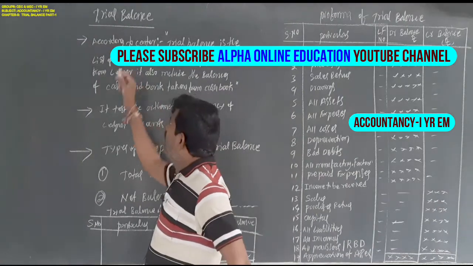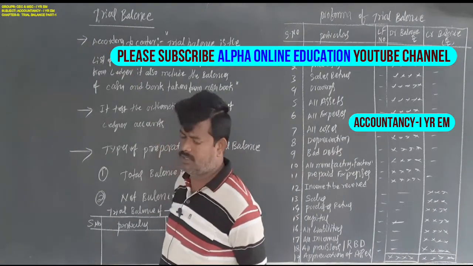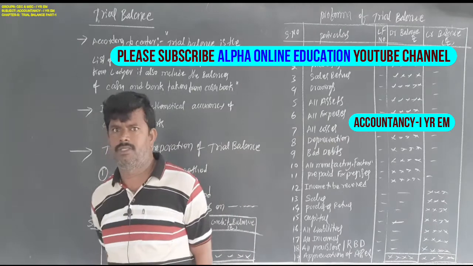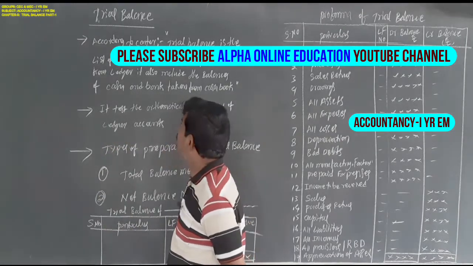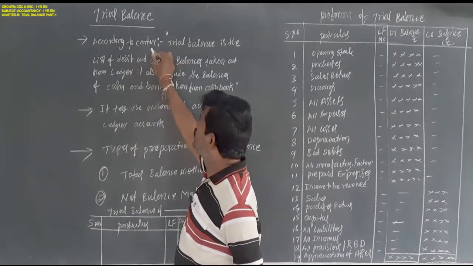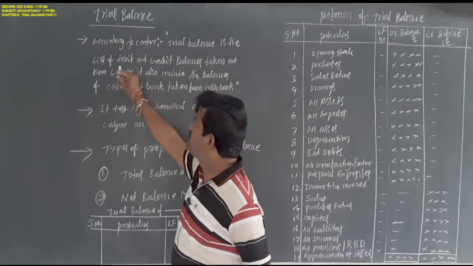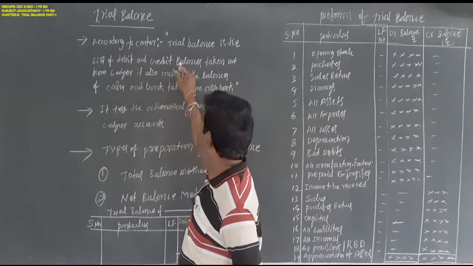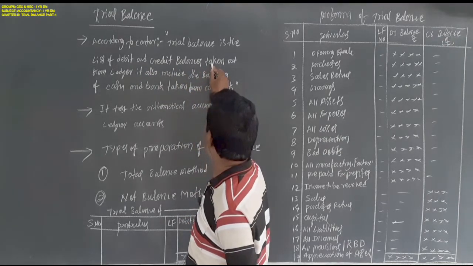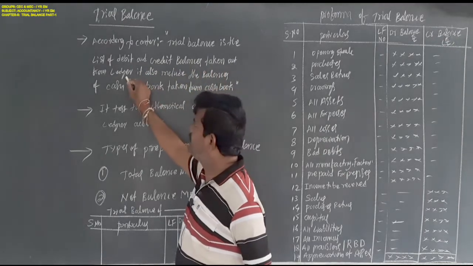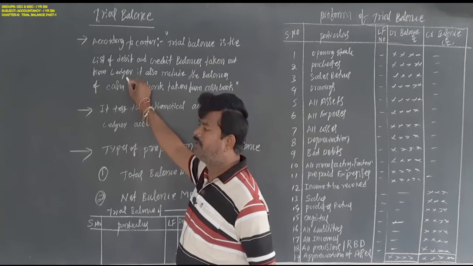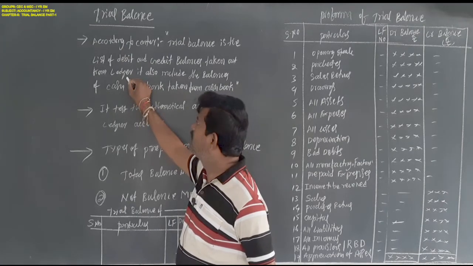Now let us discuss the trial balance. What is the trial balance? According to Carter, trial balance is the list of debit and credit balances taken out from the ledger. We already discussed the ledger. A ledger is a set of accounts.